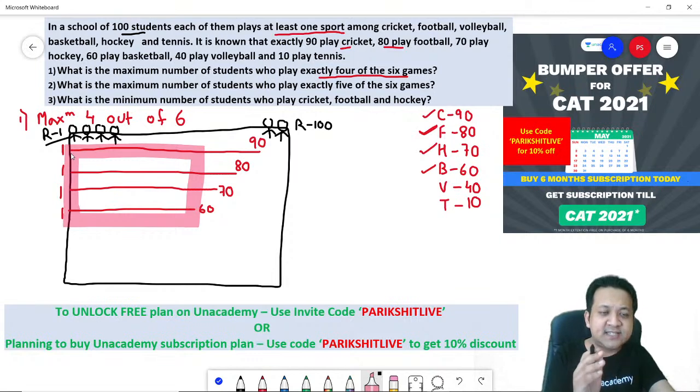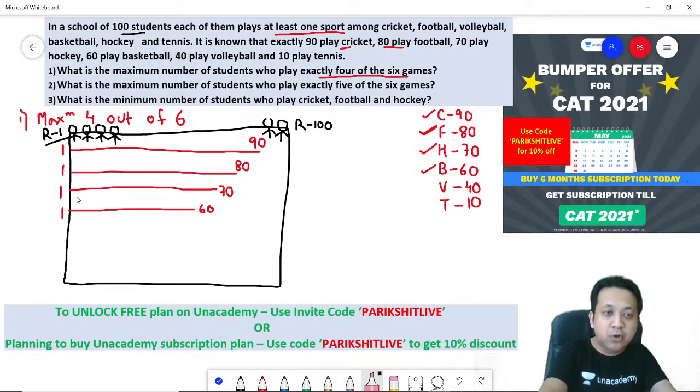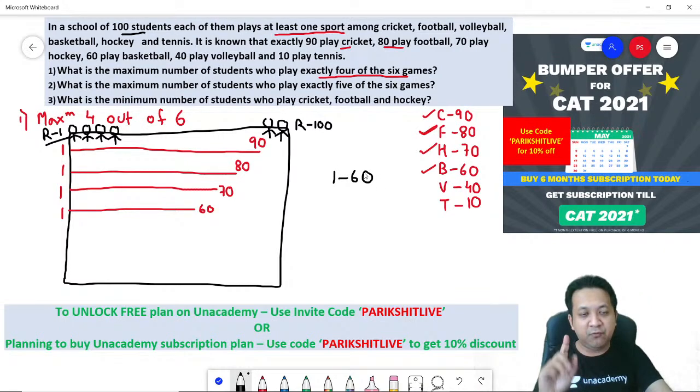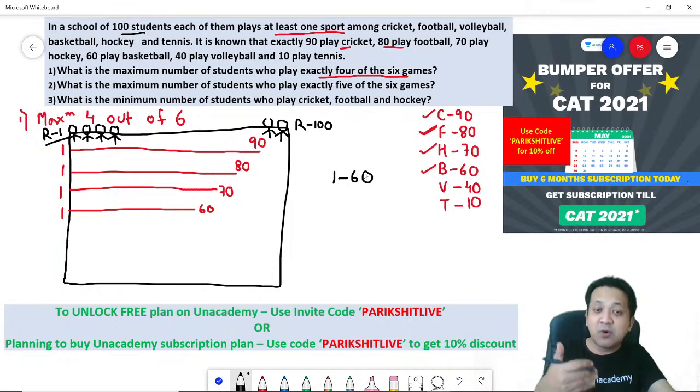So 1 to 60 is already playing 4 games. Can you see this? So now do not touch roll number 1 to 60, for the simple reason that they are already playing 4 games. If you ask them to play the next game, they would be playing 5 games, but that's not what you want. You want them to play only 4 games. So do not touch roll number 1 to 60.